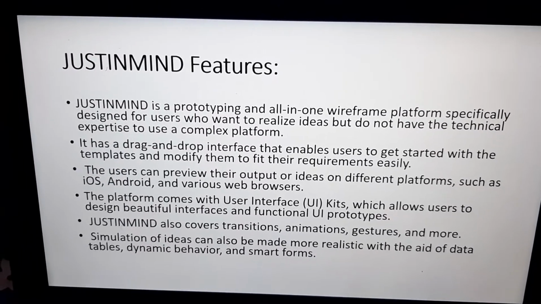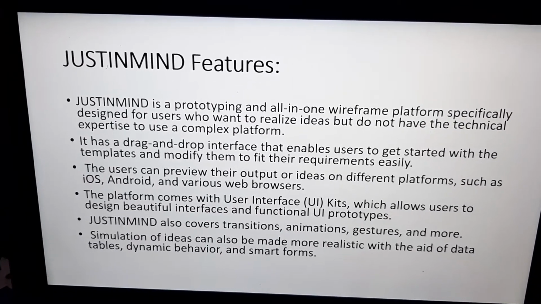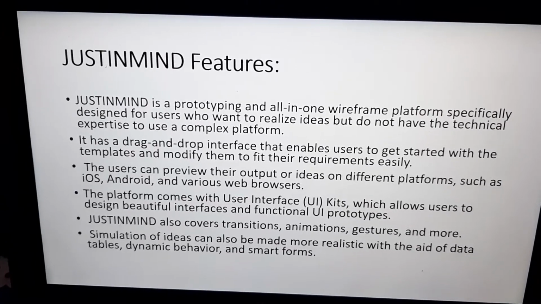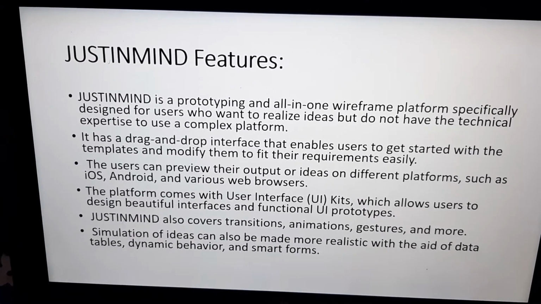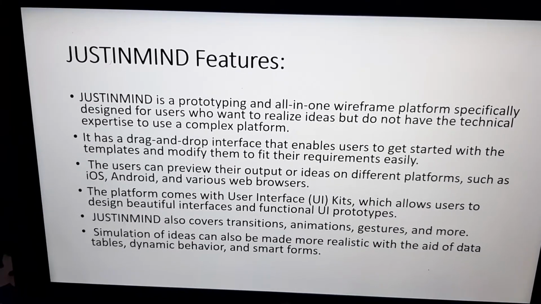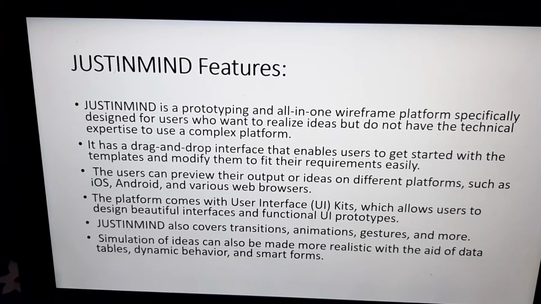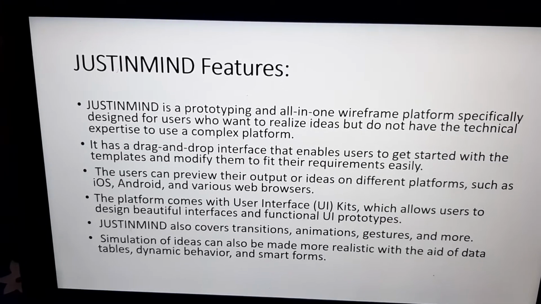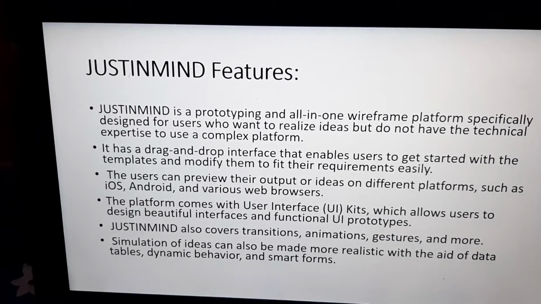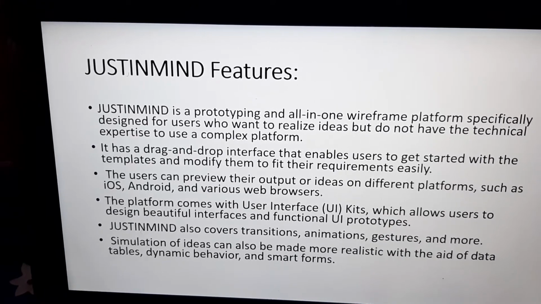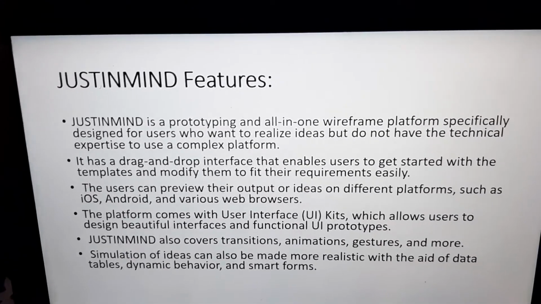The next one is that users can preview their outcome or ideas on different platforms such as iOS, Android and various web browsers. The next one is that the platform comes with user interface kits which allow users to design beautiful interfaces and functional UI prototypes. The next one is that Just-in-Mind also covers transitions, animations, gestures and more for interactive designing. Simulation of ideas can also be made more realistic with the aid of data tables, dynamic behavior and smartphones.